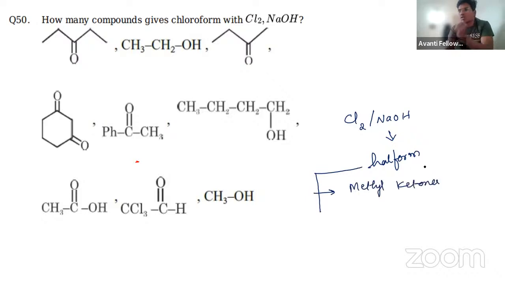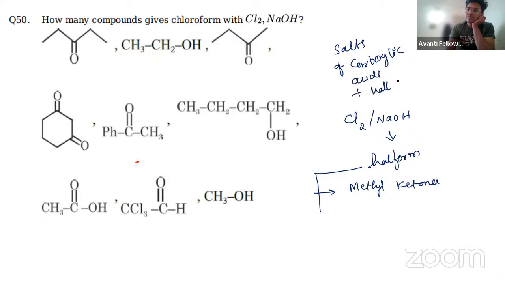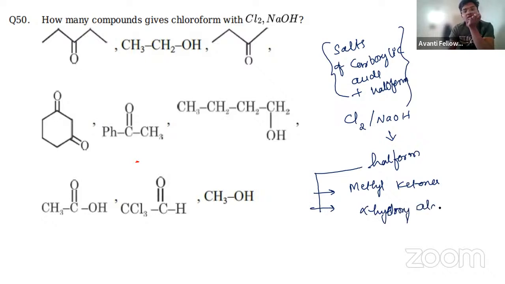And what are the products you are going to get? Salts of carboxylic acid plus haloform. So here methyl ketones, and sometimes they also consider alpha hydroxy compounds, alpha hydroxy alcohols.